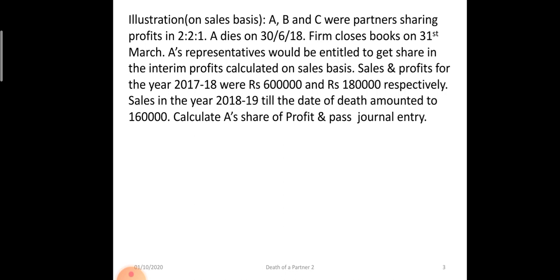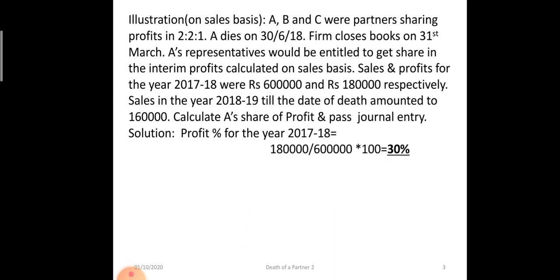According to the question, the sales for the current year for the 3 months in which A was there in the firm was 1,60,000. We have to calculate his share of profit plus pass journal entries. So profit percentage, we had already done that: 1,80,000 divided by 6 lakh into 100. It is 30%.